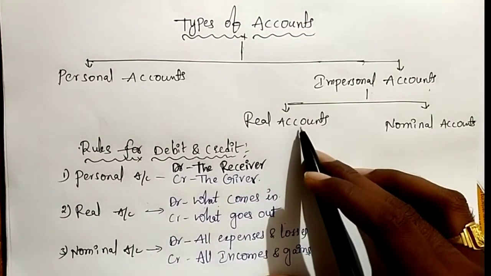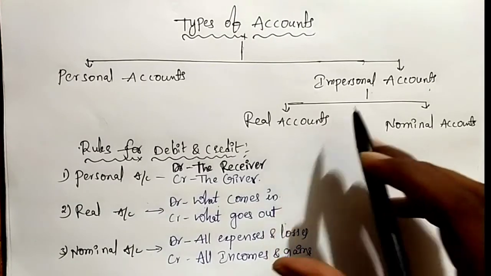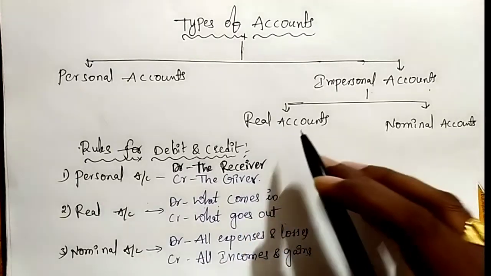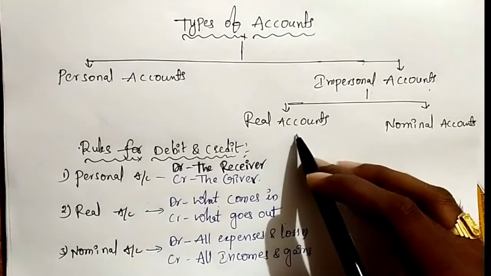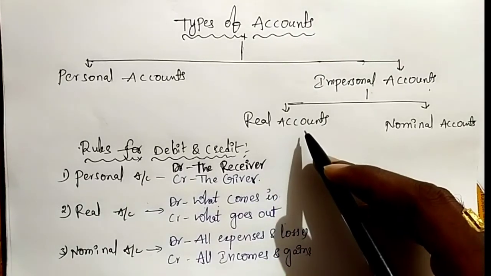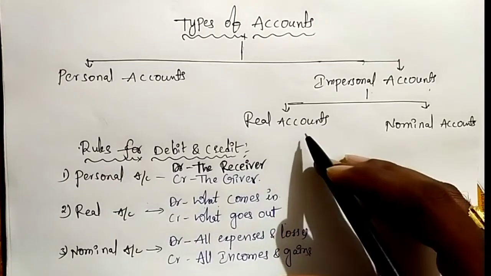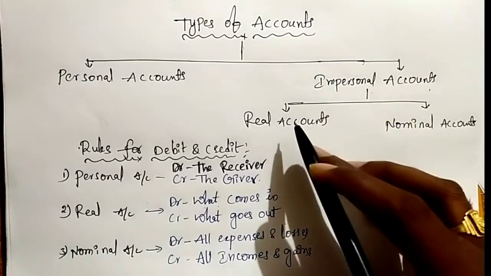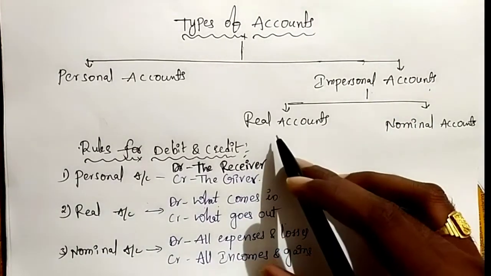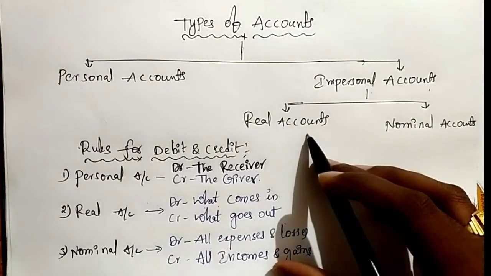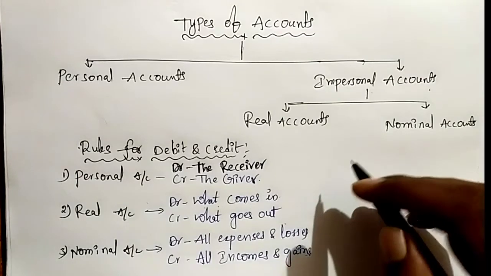Real accounts are the accounts which are related to the assets or properties of the business. Assets means tangible assets and intangible assets: land, buildings, cash, machinery, goodwill, etc. These are the real accounts. The accounts which are related to the assets are called real accounts.